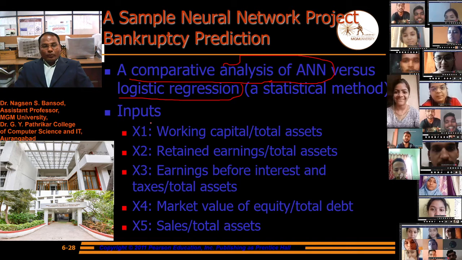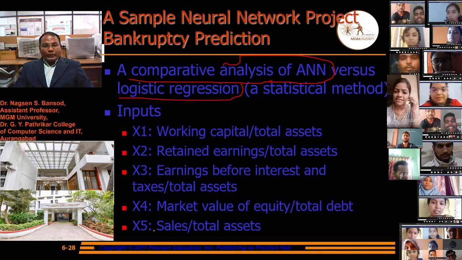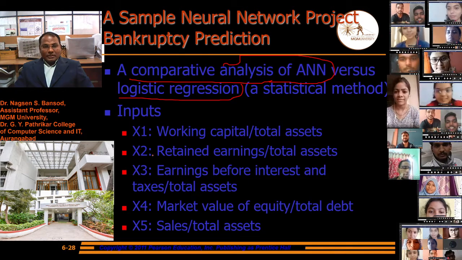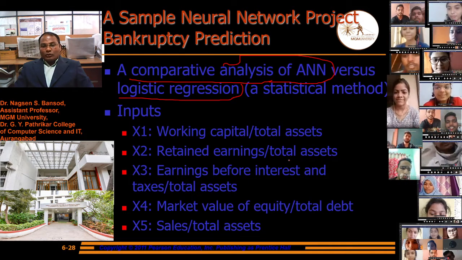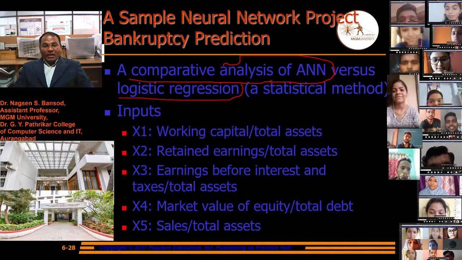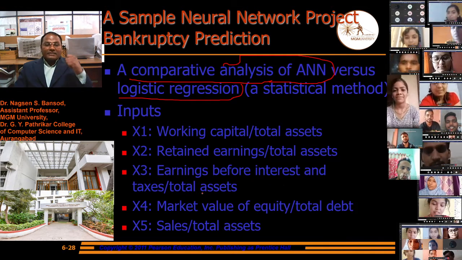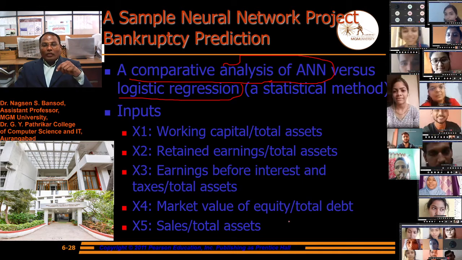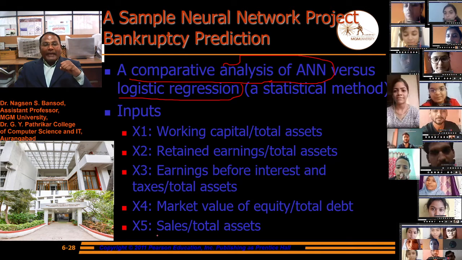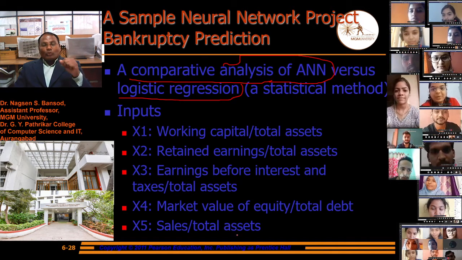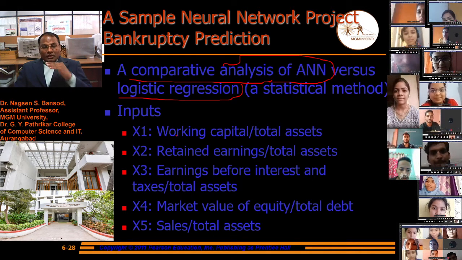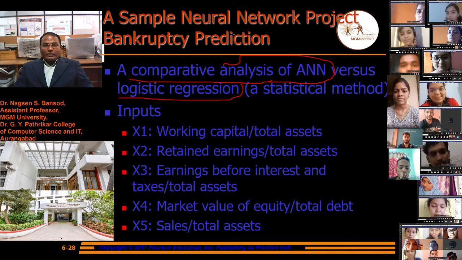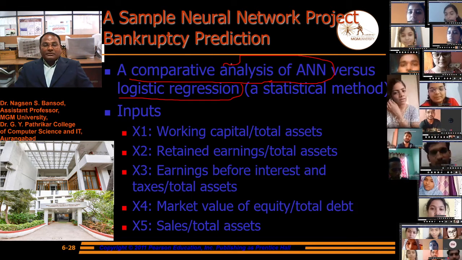Now suppose we have inputs x1 to x5. X1 is working capital over total assets, x2 is retained earnings over total assets, x3 is earnings before interest and taxes over total assets, x4 is market value of equity over total debt, and x5 is sales over total assets. These are the inputs to a sample. This is the sample neural network project for bankruptcy predictions.